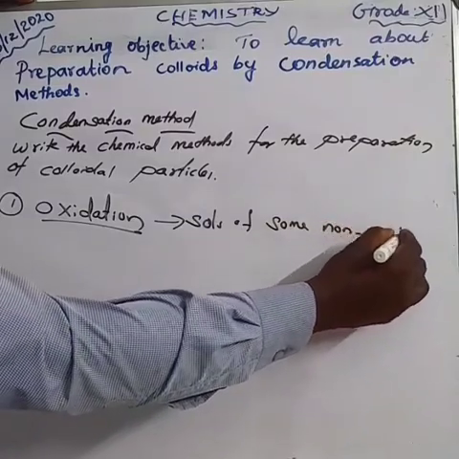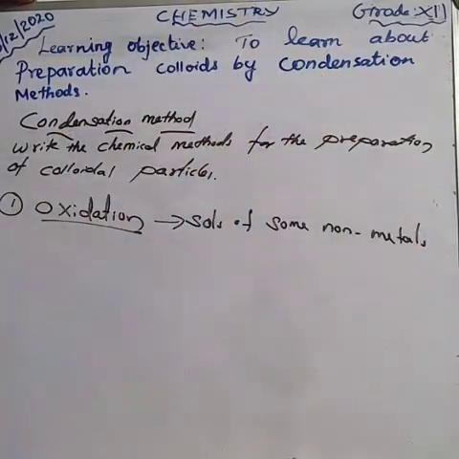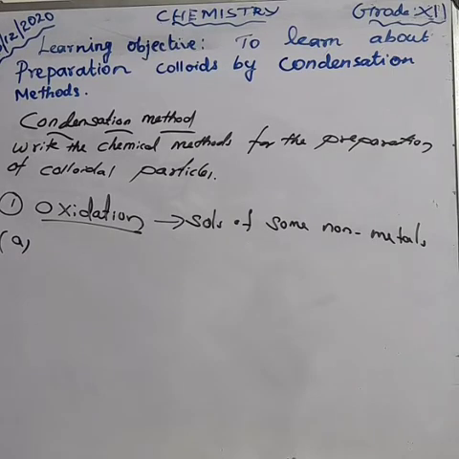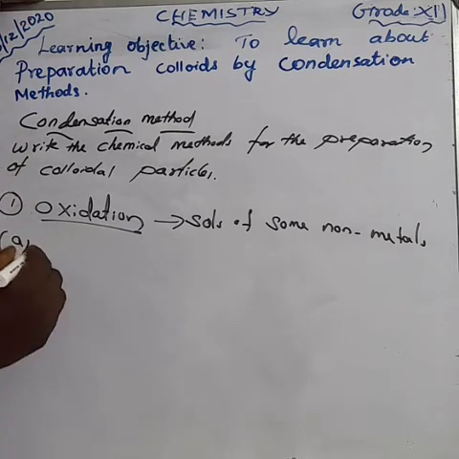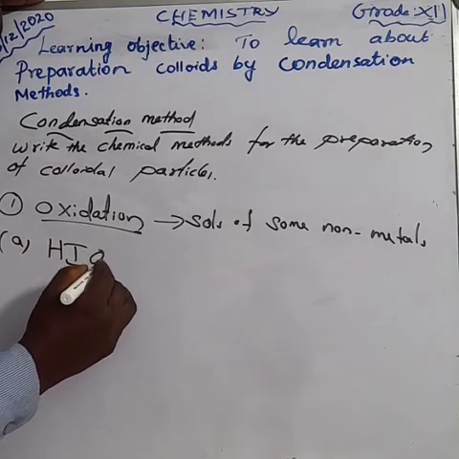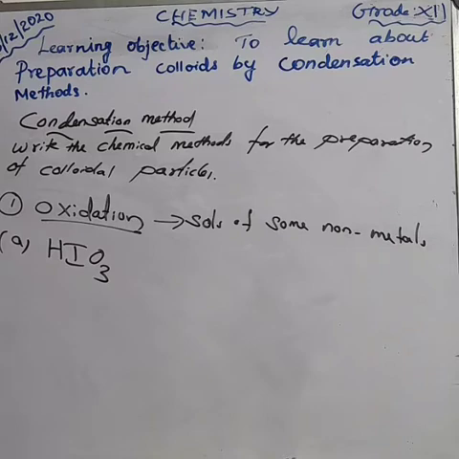Non-metals can be prepared by this method. For example, hydroiodic acid. What is the formula for hydroiodic acid? That is HIO3. Hydroiodic acid is treated with hydrogen iodide.